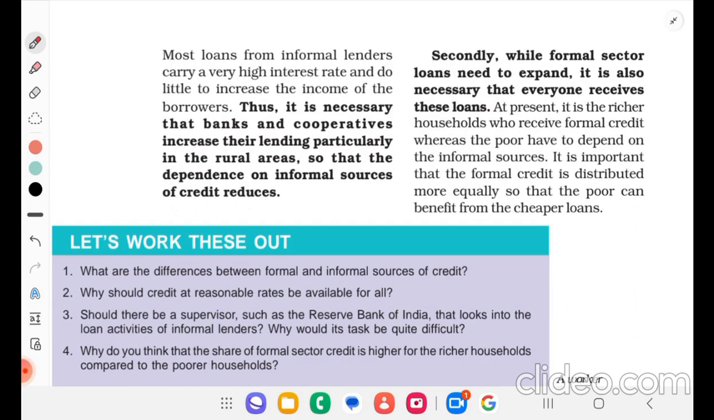Secondly, while formal sector loans need to expand, it is also necessary that everyone receives these loans. At present, it is the richer households who receive formal credit, whereas the poor have to depend on informal sources. It is important that the formal credit is distributed more equally so that the poor can benefit from the cheaper loans.